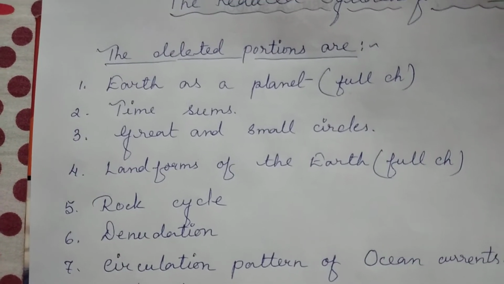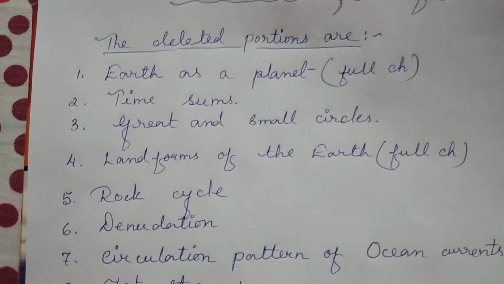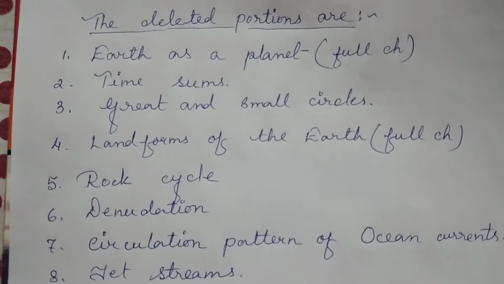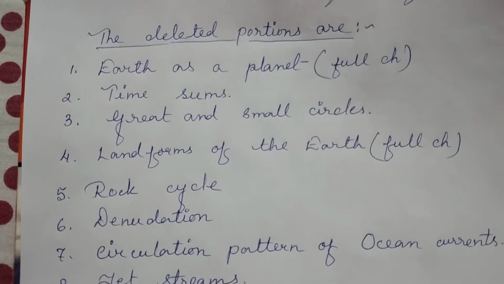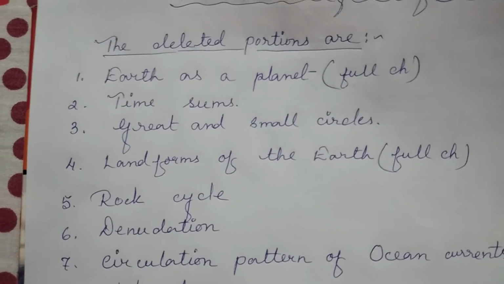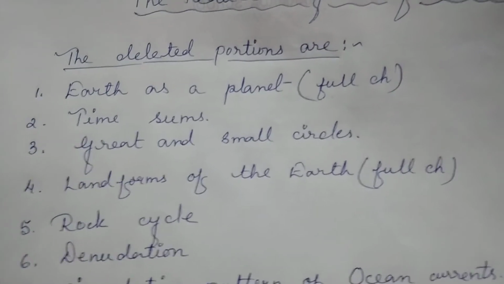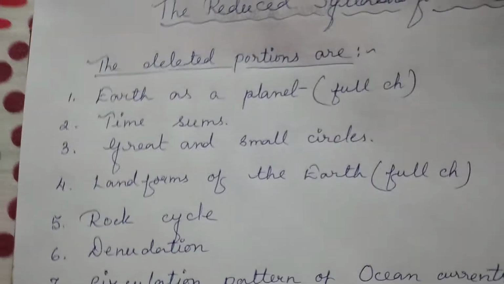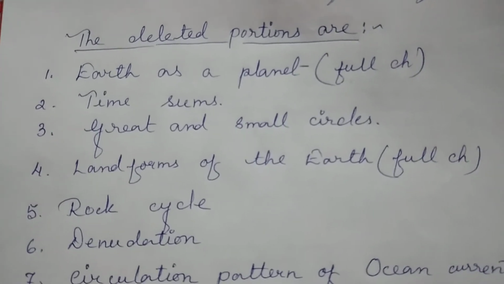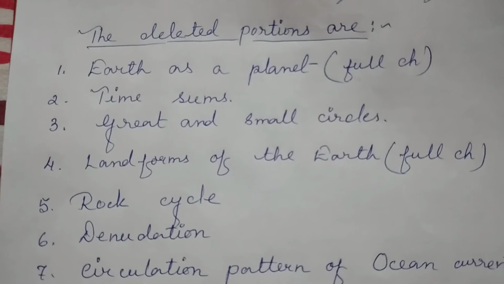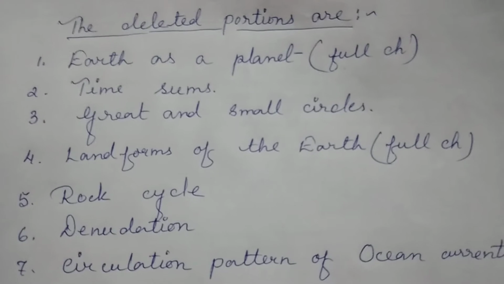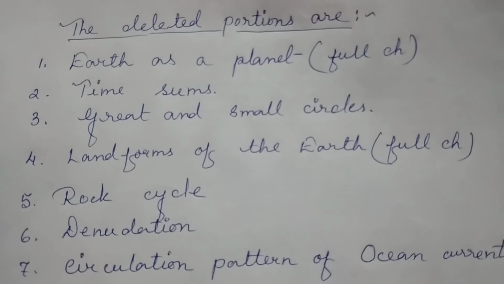But let me tell you that in most of the cases, the council has omitted or deleted some of the topics from the syllabus. In very few cases, the council has removed the whole chapter. Okay, so let me tell you about the deleted portions. The first one is Earth as a planet, the first chapter of the textbook. In this case the full chapter has been omitted from your syllabus.